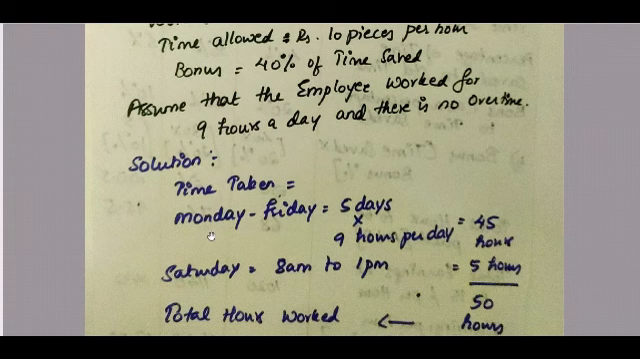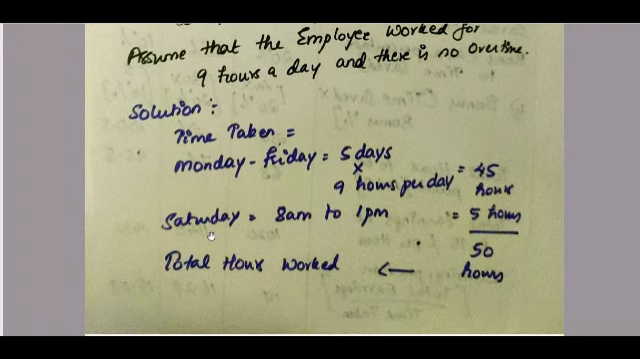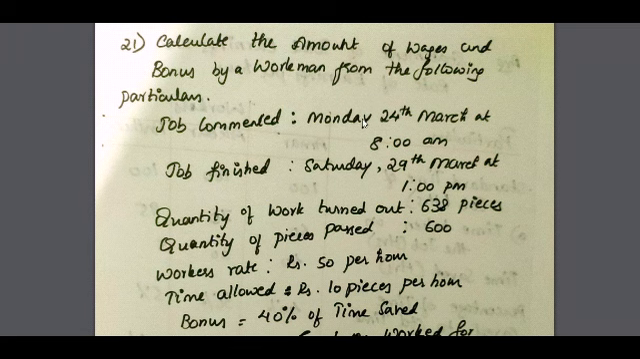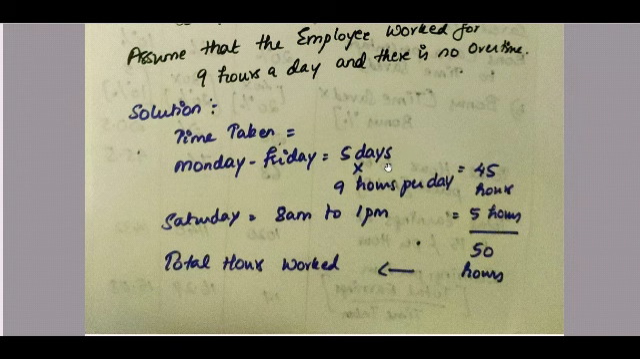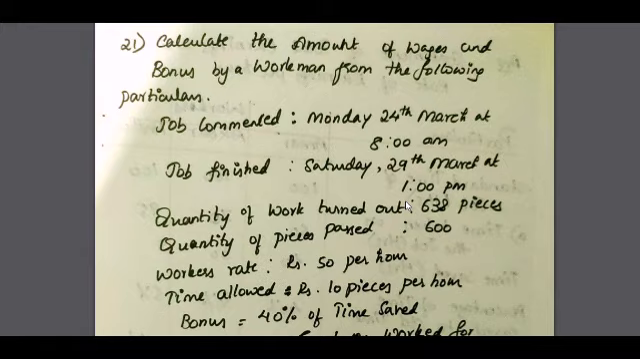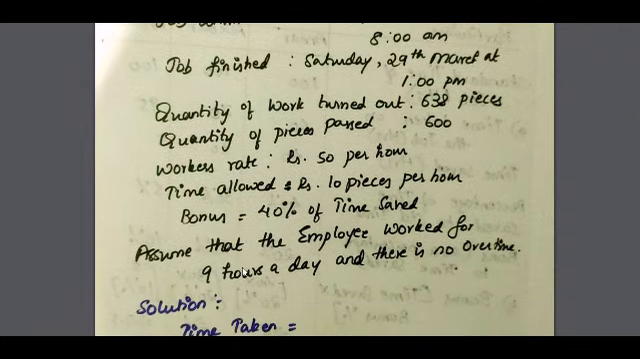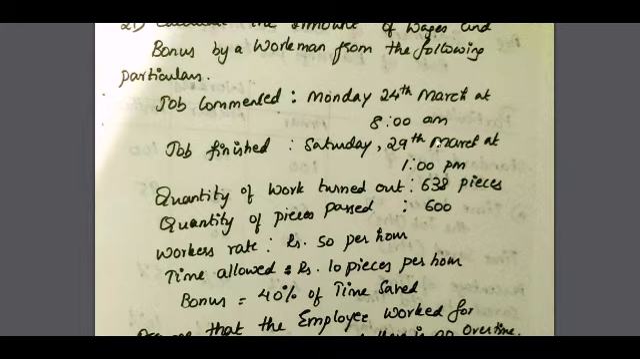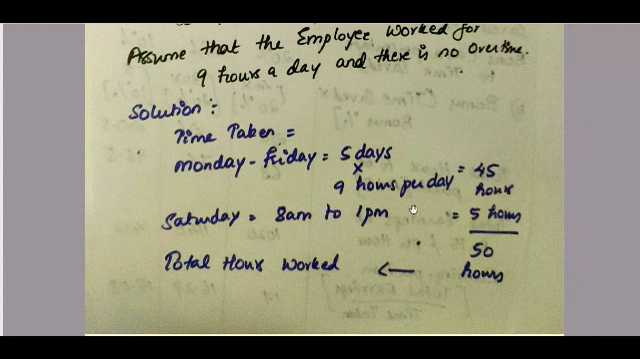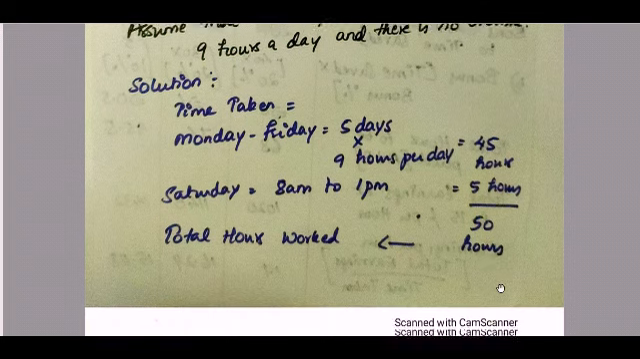So the time taken is Monday to Friday. How many hours? So we assume it is 5 days they are working for 9 hours, which they have given in the question. So 5 into 9, 45 hours. And on Saturday they are working only till 1 p.m. So 8 a.m. to 1 p.m., 5 hours. So the total hours that they have taken is 50 hours.